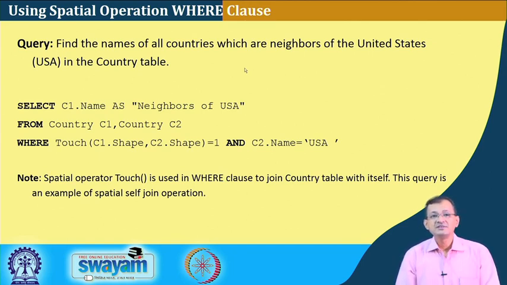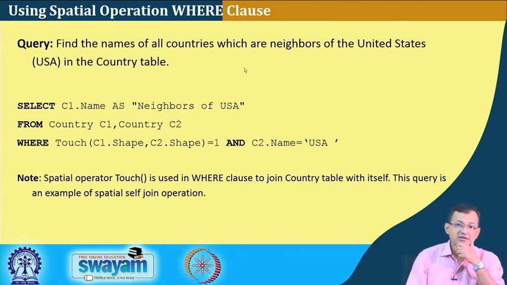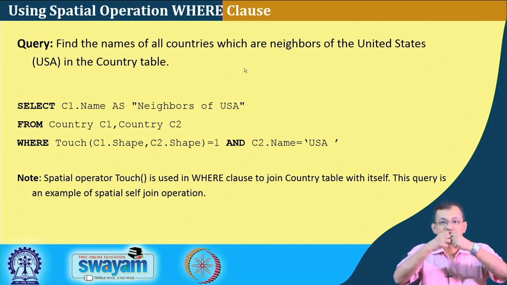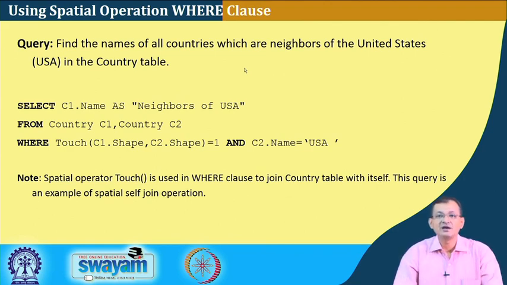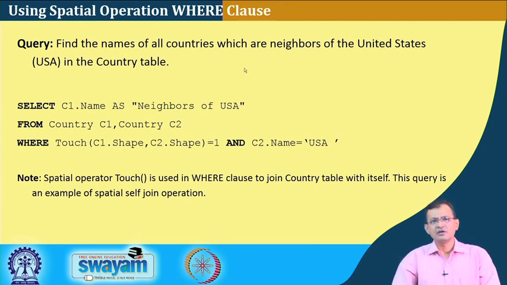So, what we have is C1.name as neighbor of USA, or any country, where country C1 equals country C2, then touch(C1.shape, C2.shape). So, it is a self join on the country table, and C2.name is equal to USA, that means one of the countries is the USA, right. Here the touch is a topological function. So, we are exploiting touch in the self join: if those are touching one of the countries, USA, then we say they are neighbors. That is my definition of neighbor.